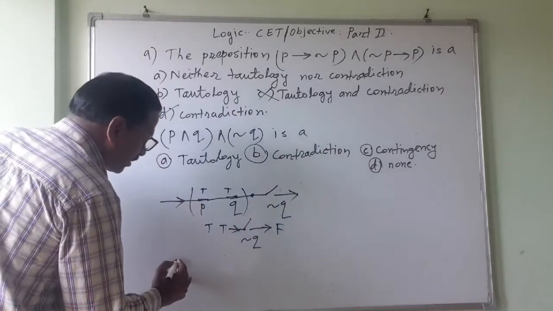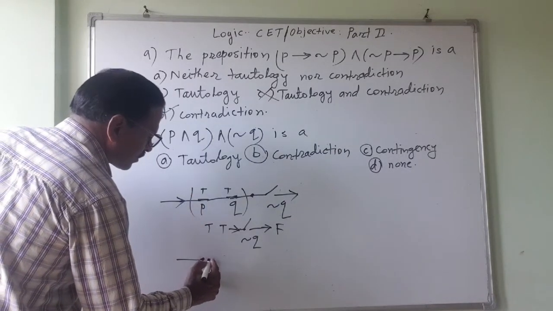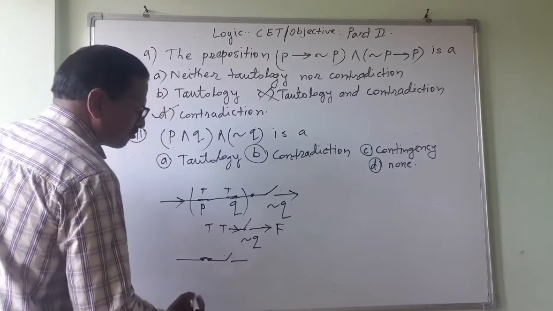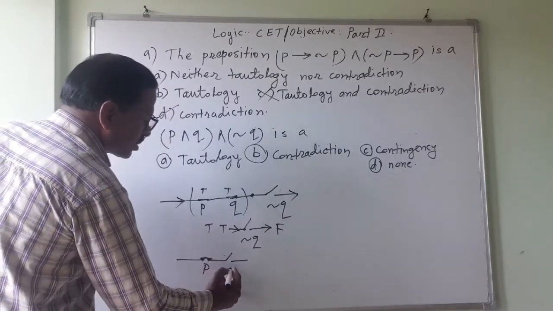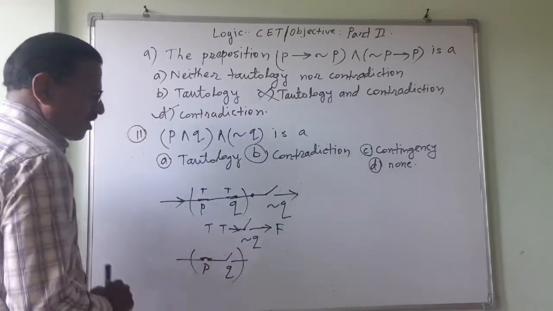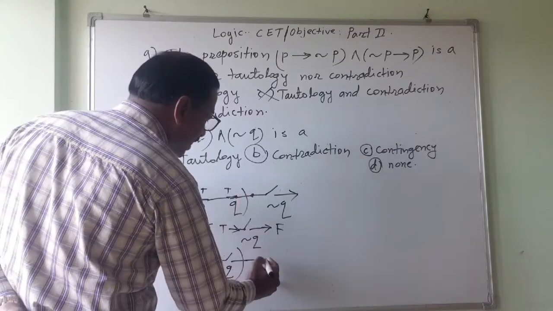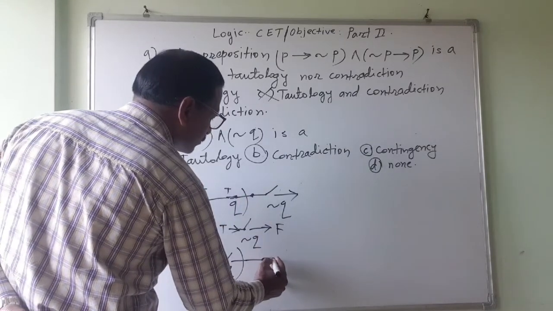Now suppose the P switch is like this, and this switch is like this. This is P switch, this is Q switch. I am closing the bracket for them. When this is off, this negation Q will be on.